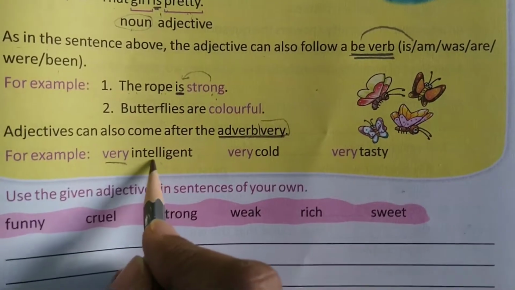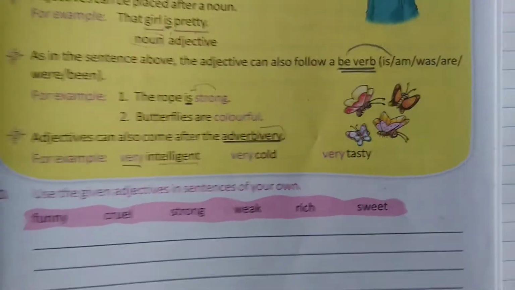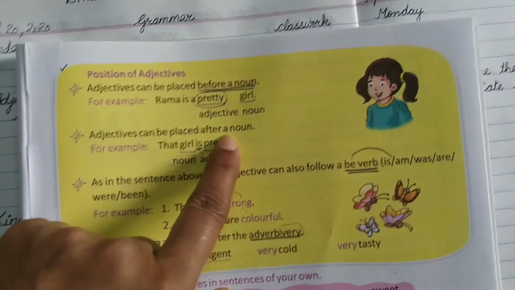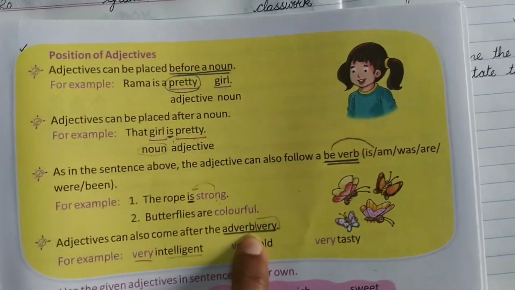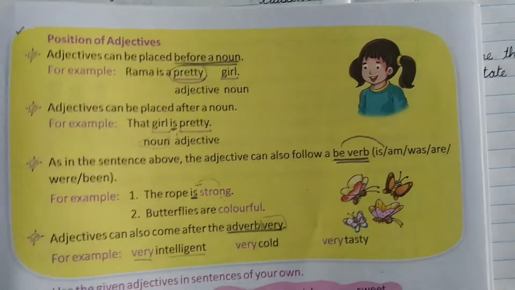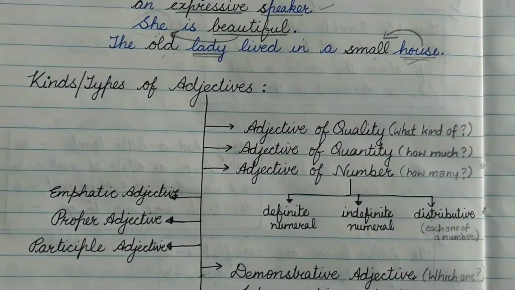Very is an adverb, intelligent is an adjective. So let's revise where you can find adjectives in a sentence: before a noun, after a be verb and after an adverb. Clear? Okay.